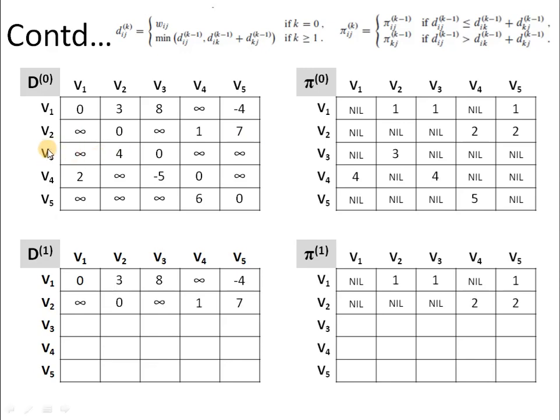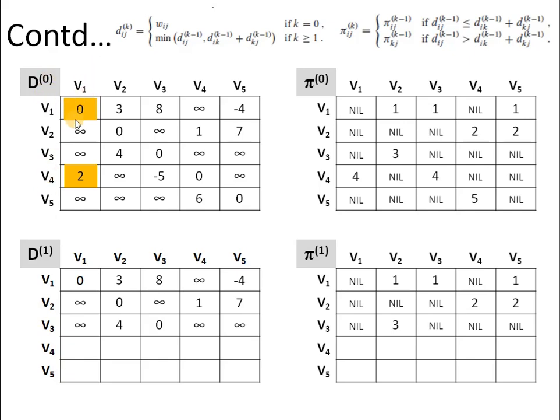The same goes for vertex V3. There is no path between V3 and V1, so we cannot move ahead. Next, we have to compute a path from V4 to V1. So first we will go from V4 to V1 and then from V1 to V1.